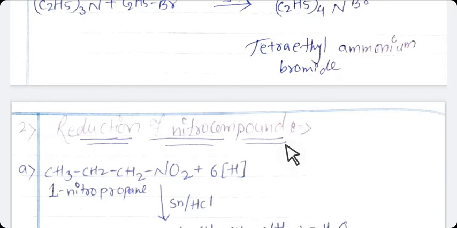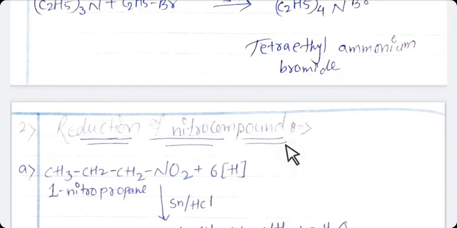So here are two methods for the preparation of primary amine from nitro compounds, aliphatic or aromatic. First, by using a metal acid mixture, or second, by using catalytic hydrogenation.